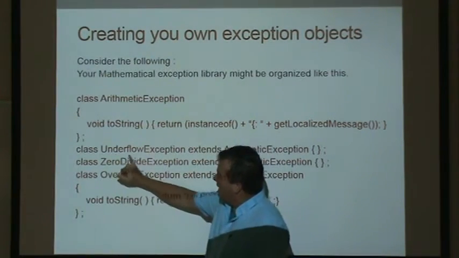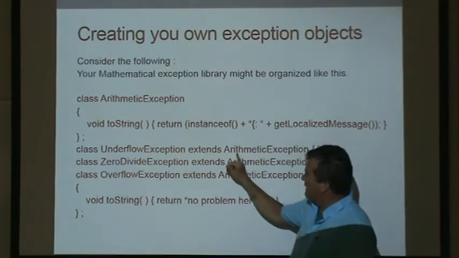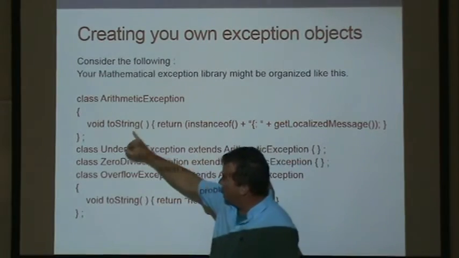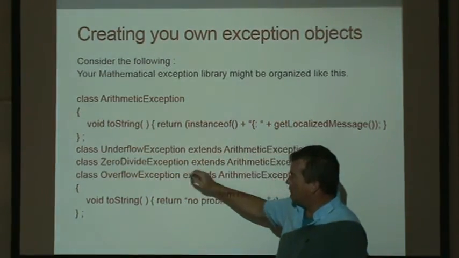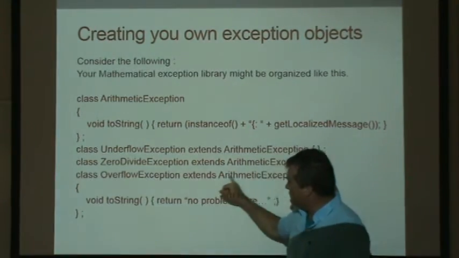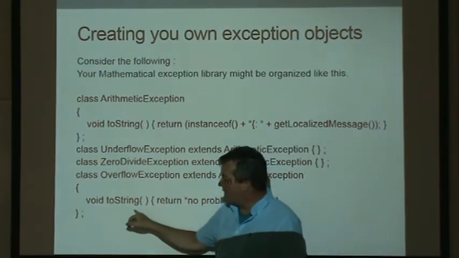You could come along and add new exceptions. You could make up your own underflow exception, which extends arithmetic exception. So you would inherit these methods. Divide by zero, zero divide exception, which extends arithmetic exception. Overflow, which extends arithmetic exception. And if you wanted to, you could overwrite any method that you inherited.